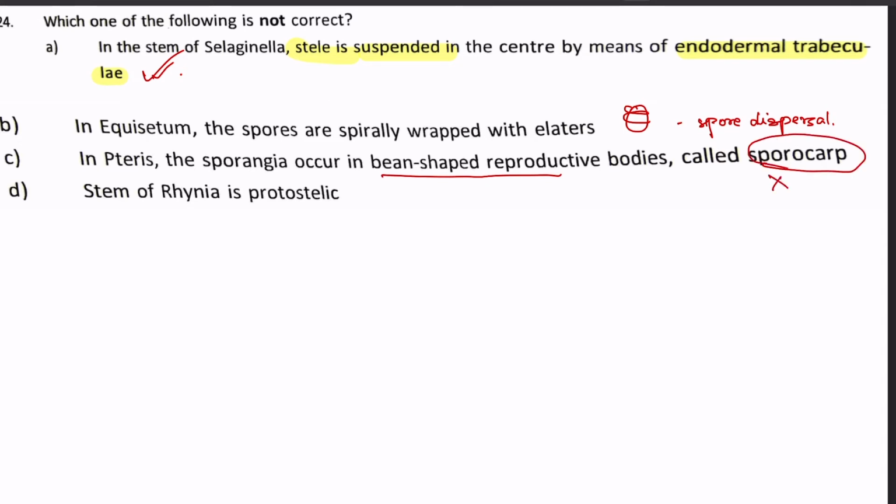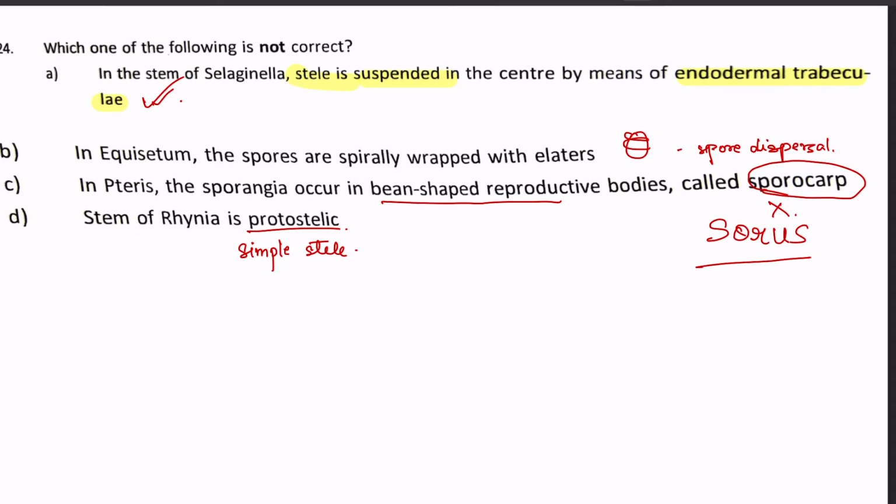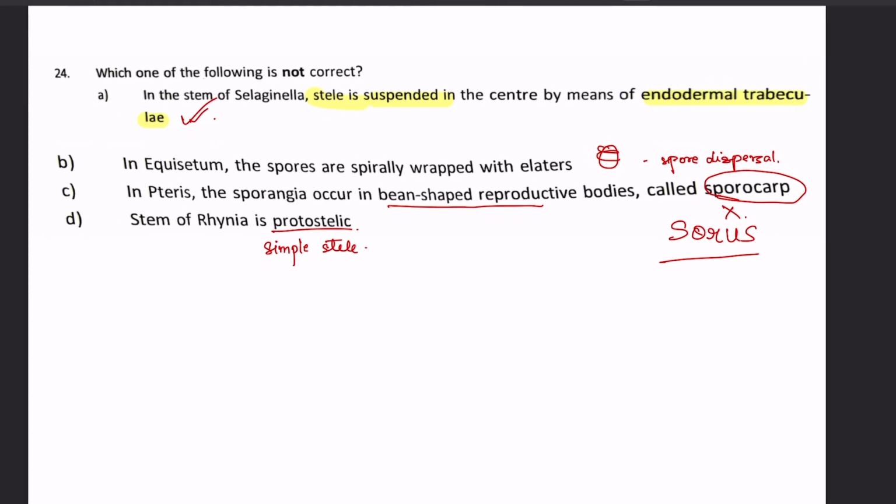This is wrong, because in Pteris the spore-bearing structures are the sorus. Sorus bears the spores, so sporocarp is not the term used in defining Pteris. Next is, stem of Rhynia is protostelic. It is true, because Rhynia genus is the most primitive species, with a simple stele, which is basically a protostele. So our answer is number C, which is not correct because it is called sorus and not sporocarp.